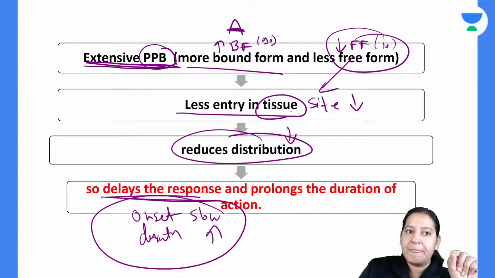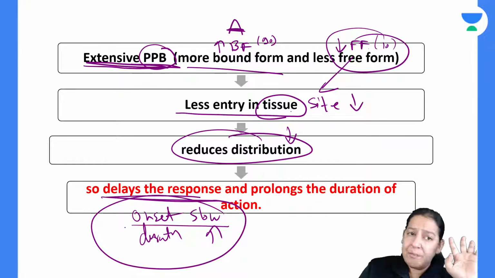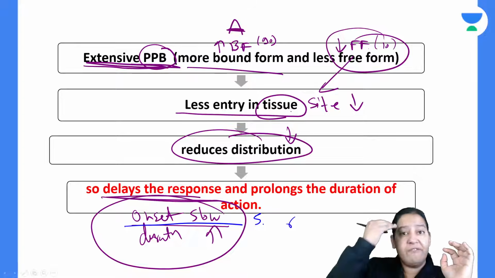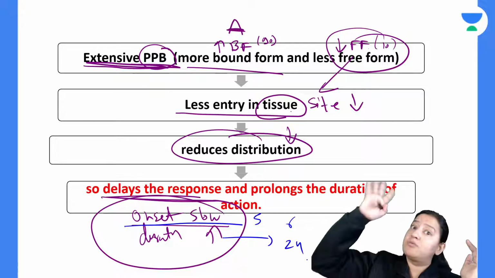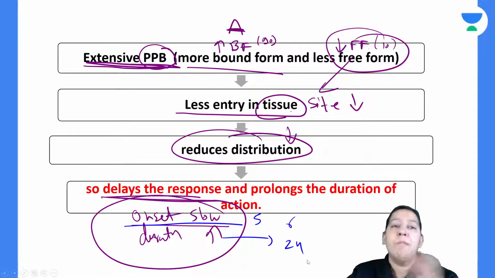Such a drug you take for a headache, but after many hours, say after 5 or 6 hours, it will show its action. But once it starts showing the action, it will be active for the next 24 hours, 48 hours. So duration of action is high, but onset is slow.